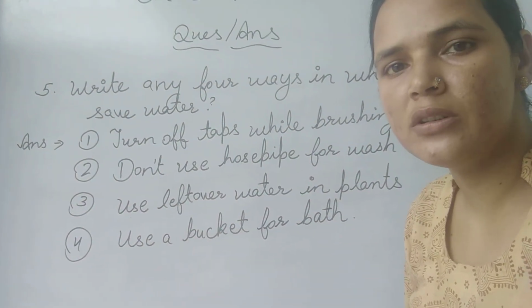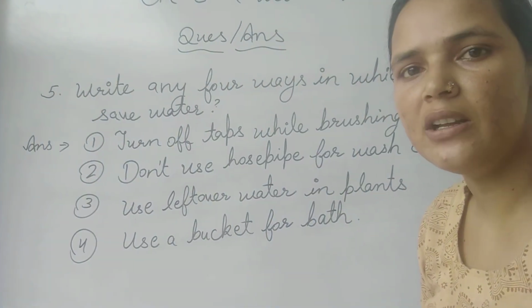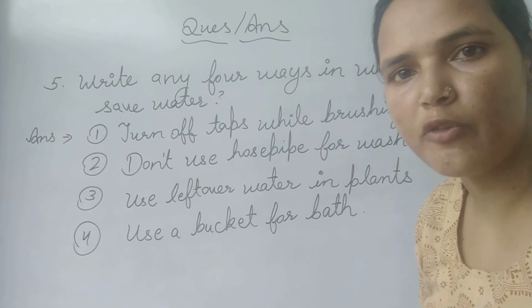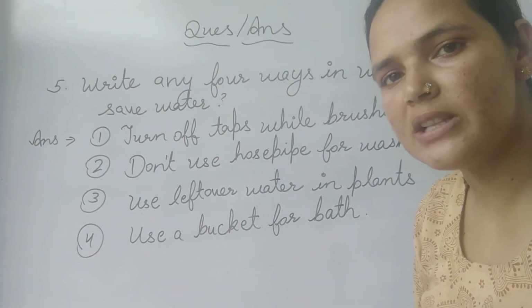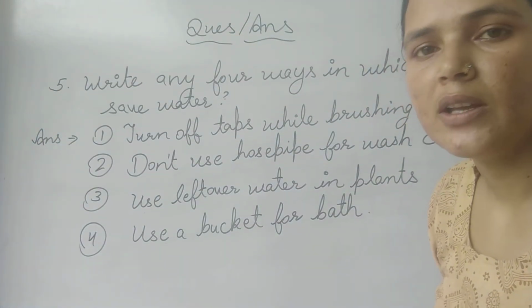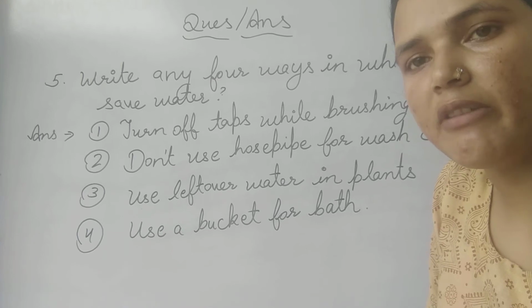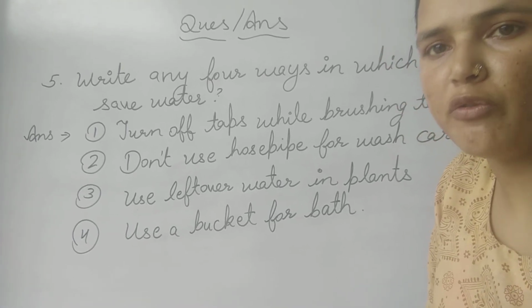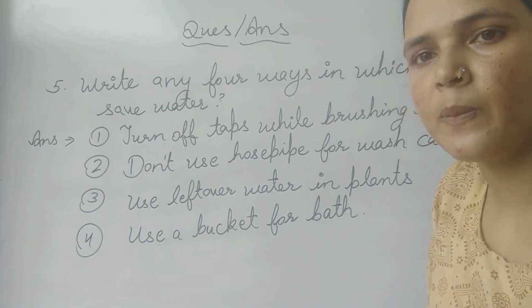Water exists on our earth in 3 forms: solid, liquid, and gas. Solid is the frozen form of water. Liquid, at normal temperature, water remains in liquid form. And vapor, when water is heated, it changes into vapor. So these are the 3 forms of water.